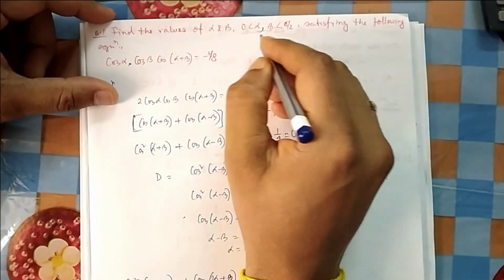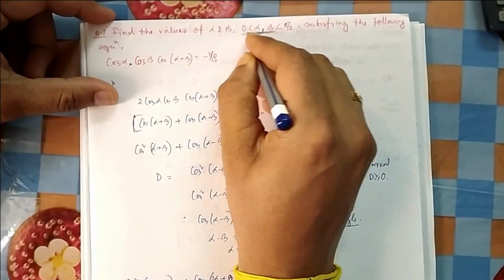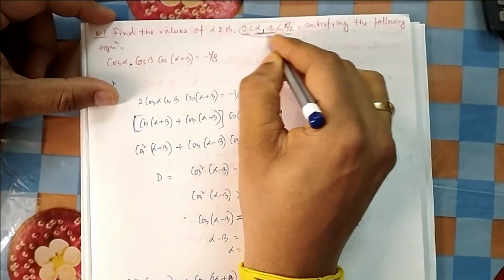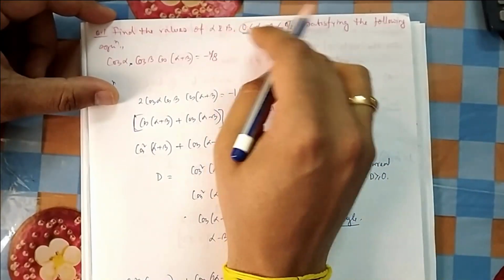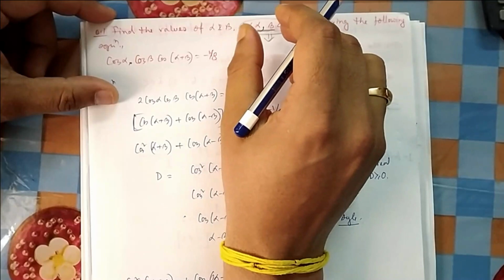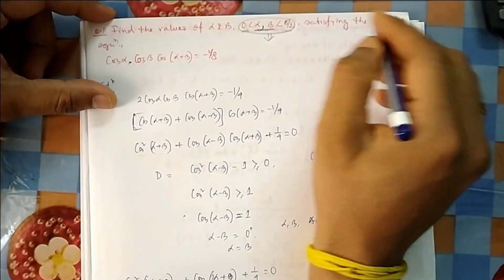Find the value of alpha and beta, and it is given that both alpha and beta belong to 0 to pi by 2. So this is an important thing they have given. Both your angles alpha and beta lie between 0 and pi by 2, that is in the first quadrant, satisfying the following equation.